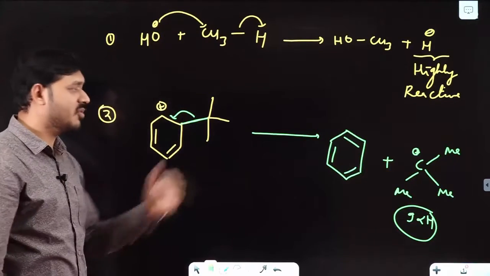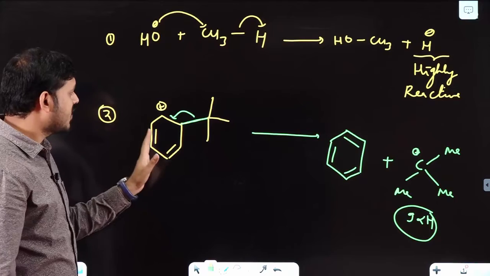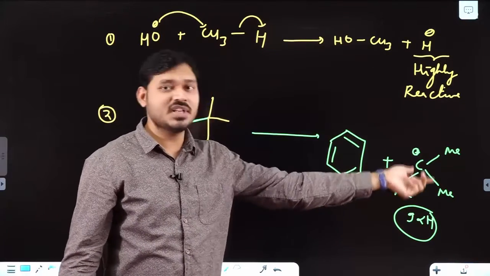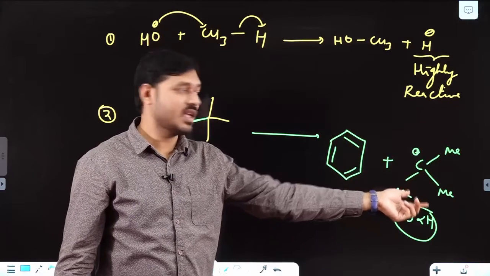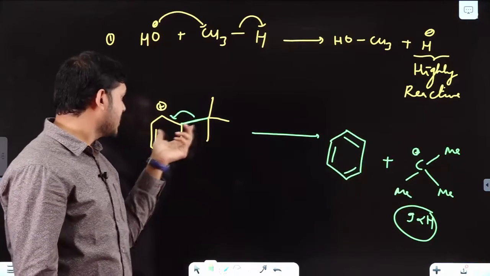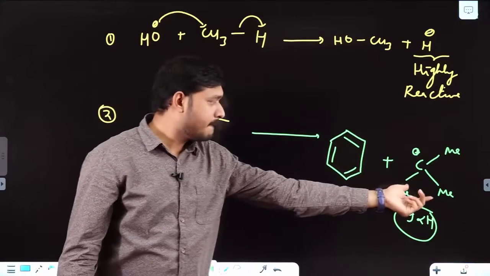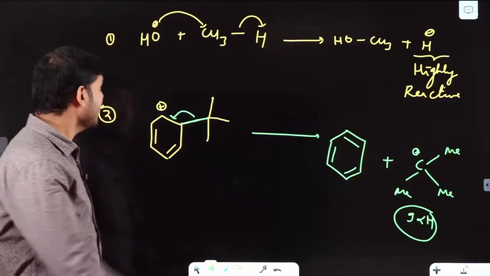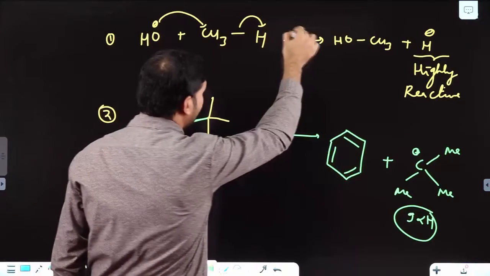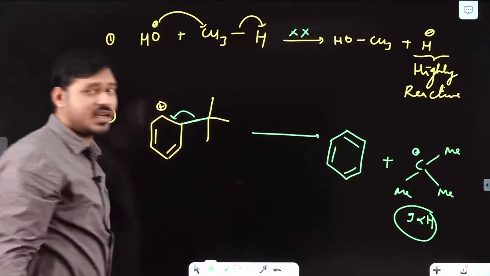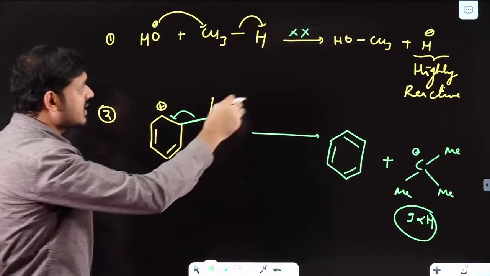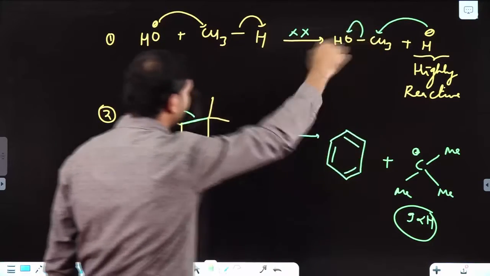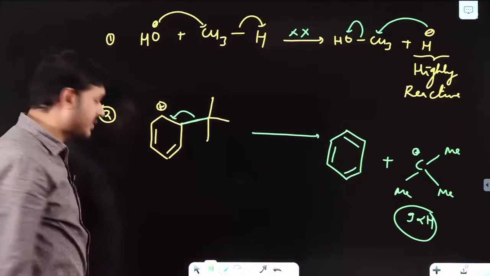Okay, tertiary butyl carbocation. Clear? So this is one case where it is possible. So remember, see, this is a positively charged leaving group. Here neutral part gives you this positively charged leaving group. Okay, and here this reaction is not feasible. As I told, hydride ion is not acting as a leaving group, it acts as an attacking reagent. The reaction will go in reverse direction. Okay, so it will not occur actually. Understand?